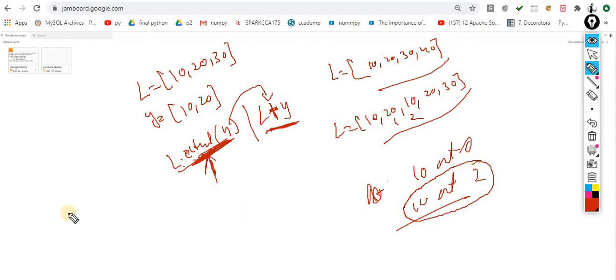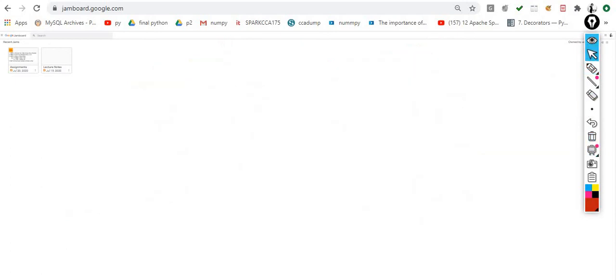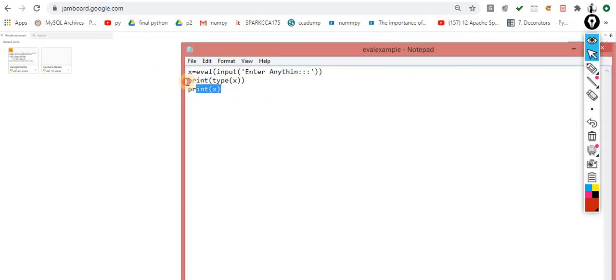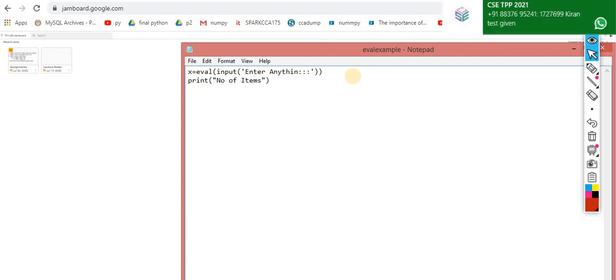Okay, so what your requirement is this one. Let's suppose this one is a list. I will ask the user which 10 they want to find out. Okay, I'll make a program for the same. Let's try, and I hope I will give the answer to your question. So let's suppose I am asking a value from the user. First I am printing it. Let me make it more generic.